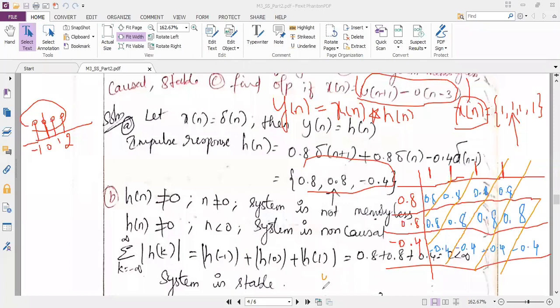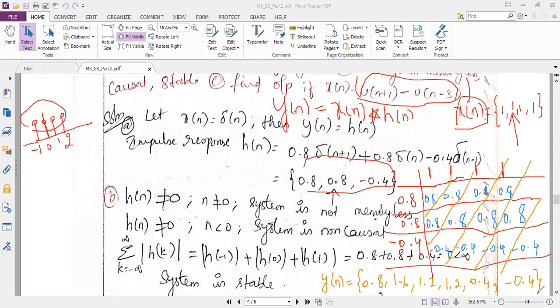Y of n is equal to 0.8, wait a minute now. 0.8 is your first answer. Then 0.8. Then 1.6. Very good. Then 1.2, 1.2. Then 0.4, 0.4. Then minus 0.4. Okay, see, this is not the end of this problem.